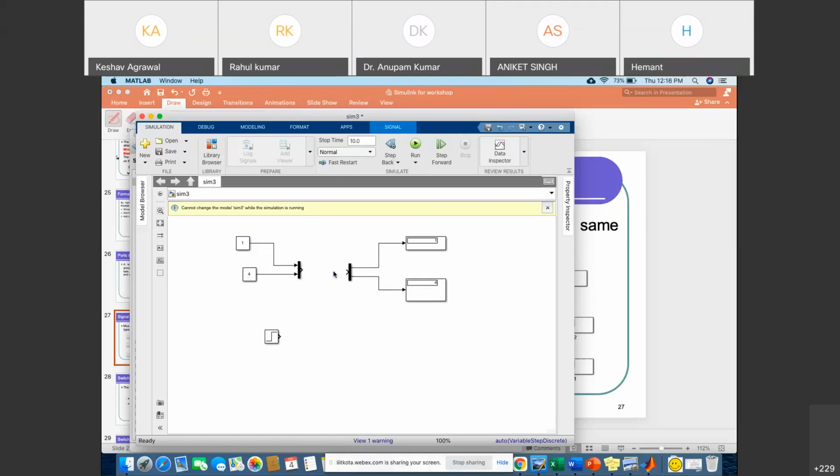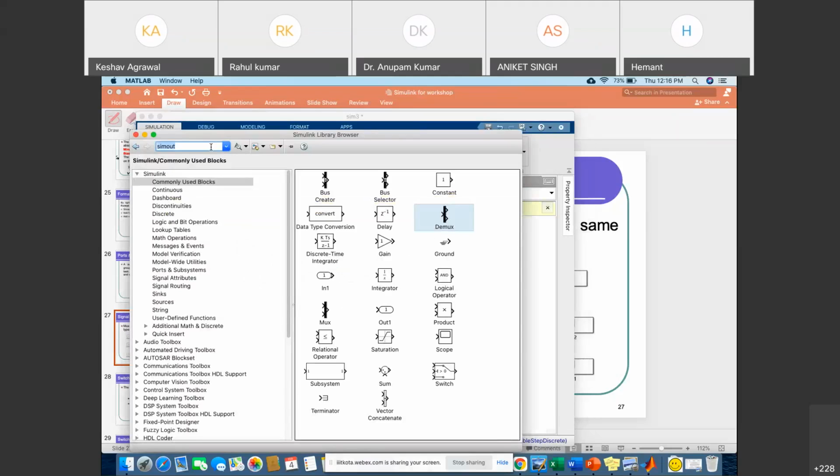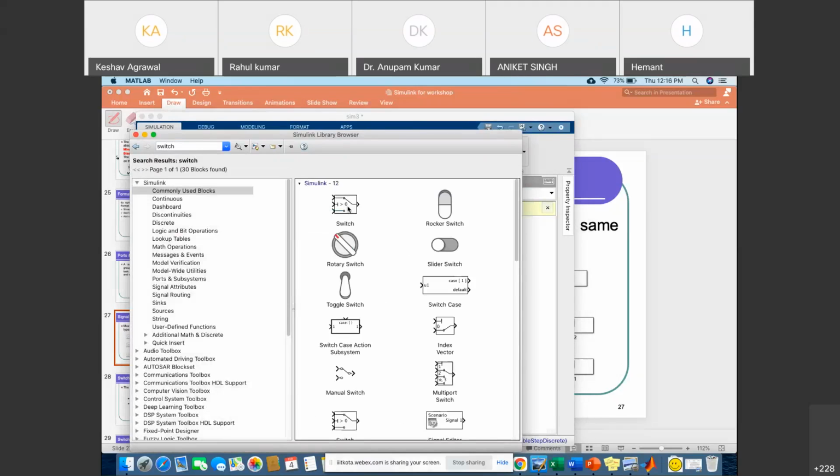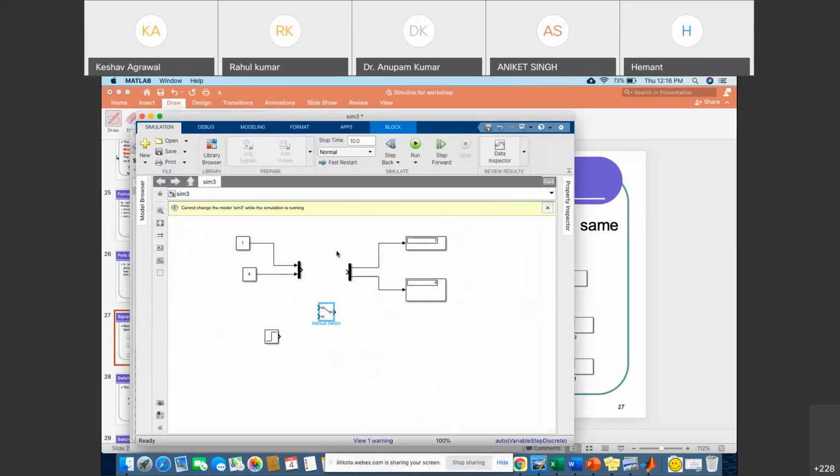Okay, now I'm taking one more, that is the switch, SW switch. I'm taking a very simple manual switch in order to understand this switch concept. Okay, so the switch is connected to 1 and 4.